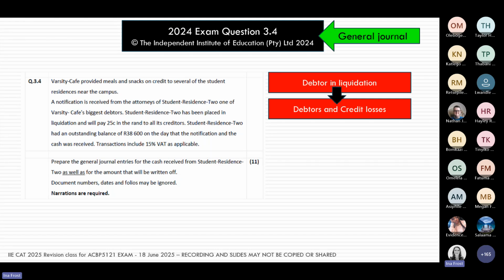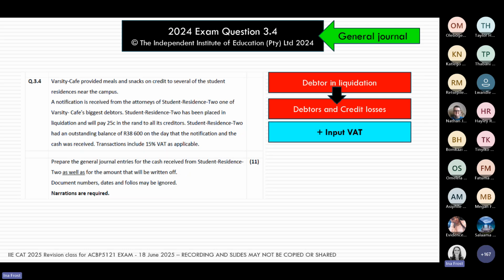So somewhere in this entry I must have these two general ledger accounts. But we remember the question already told us there's VAT in this question. So I must remember, yes, it is debtors and credit losses, but there's VAT in this question as well, and in this case specifically input VAT.